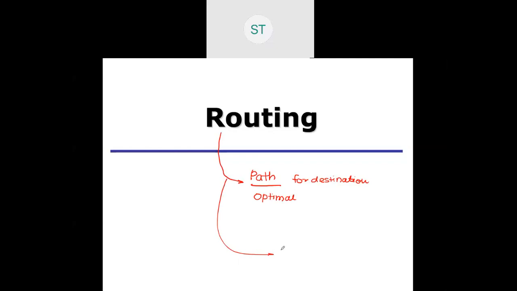Why are hops of prime importance here? Anybody? I'll open the chat so that you can understand. Why is this hop important?